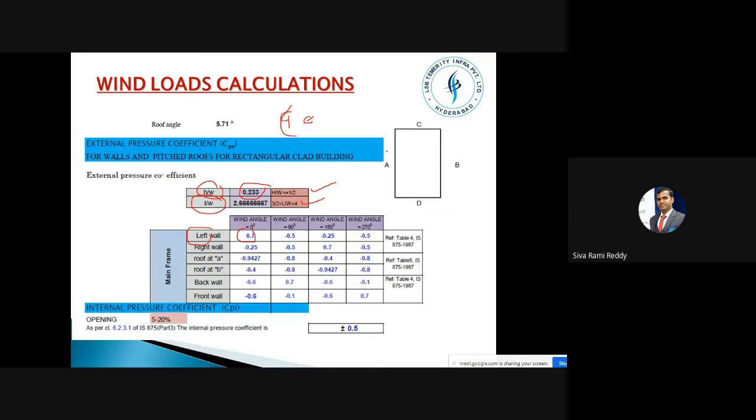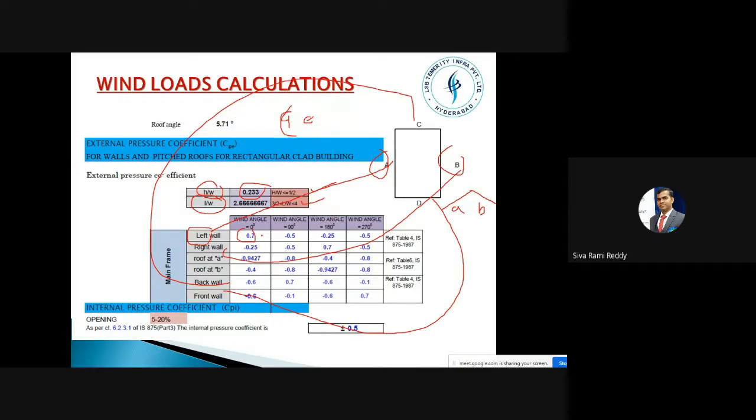This is A, B, right? Left wall is nothing but this one. Right wall is nothing but the second one. Back wall is nothing but this one, and then front wall is nothing but this one. We know what this A, B, C, D is now. And then roof A, roof B, we know it because we have seen in the previous slide, like this is A and this is B.